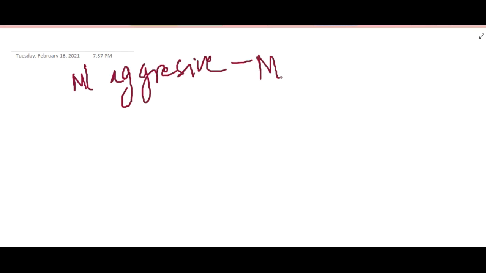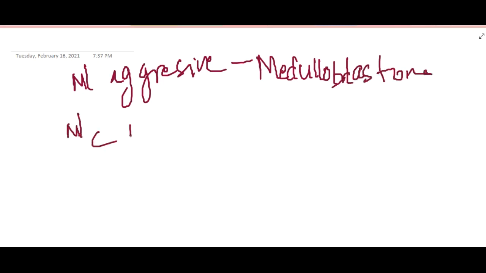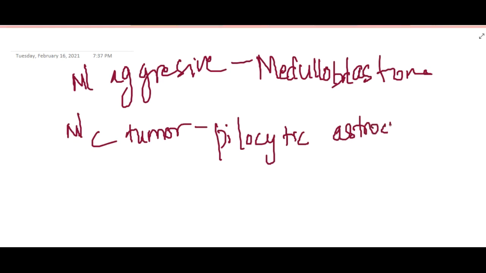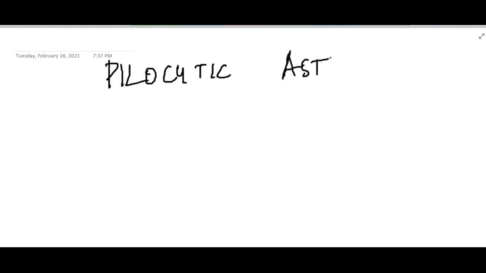Next, we will see these important tumors. First, some important points about pilocytic astrocytoma.